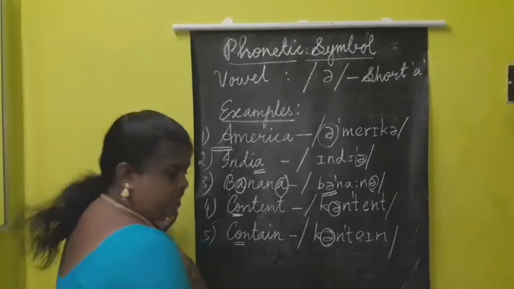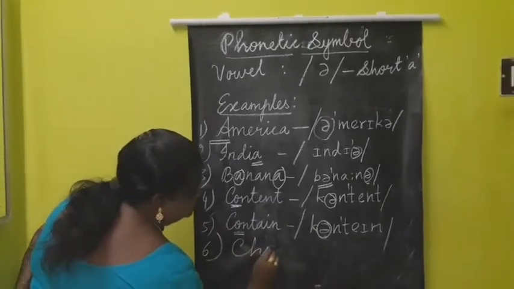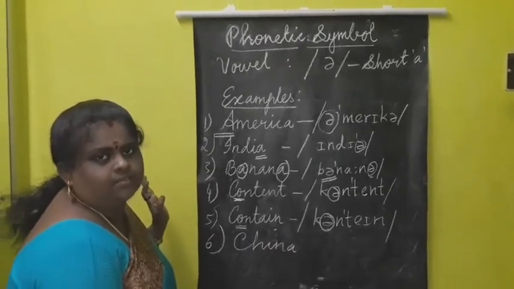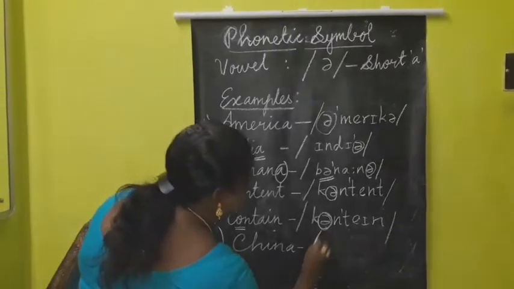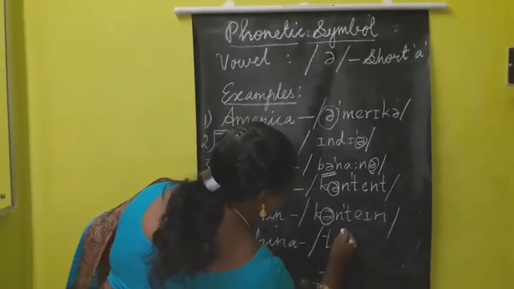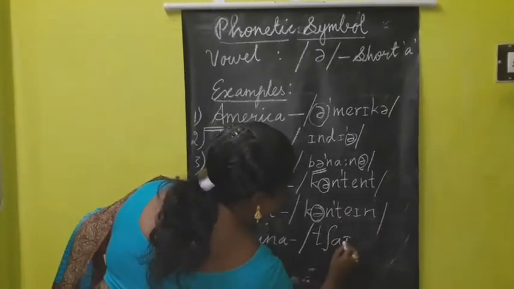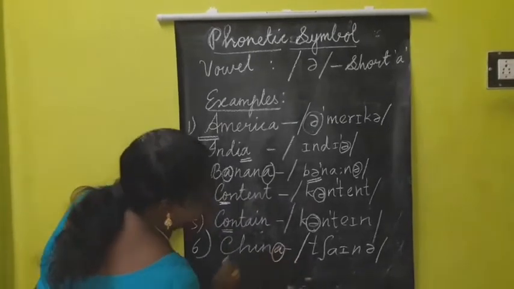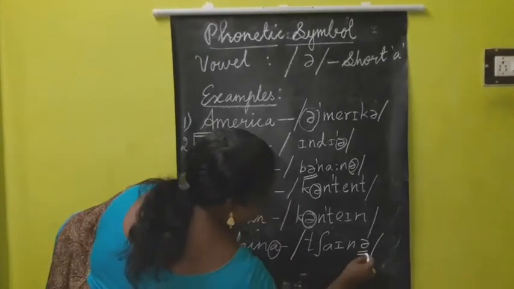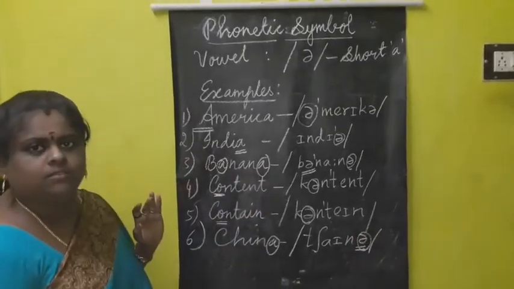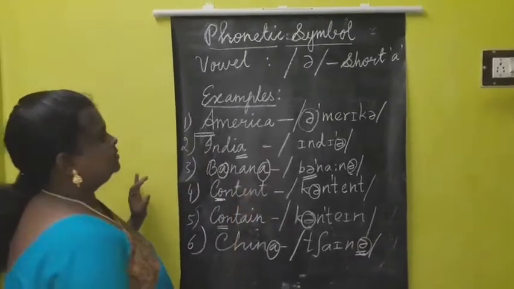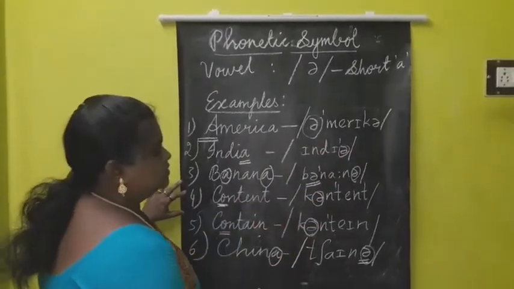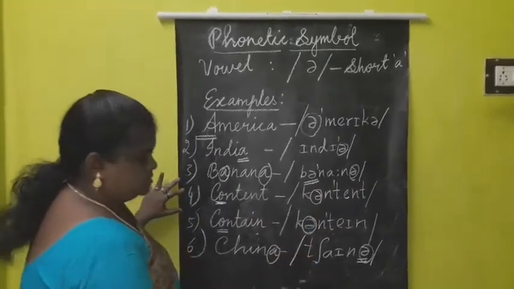Content, contain, and then China. We will say China. No, not China, that is China. How will we transcribe this? Cha, this is cha. Na, China. So in this last position, the sound is this short ə. China. Once again I'll mention: America, India, banana, content, contain, China.